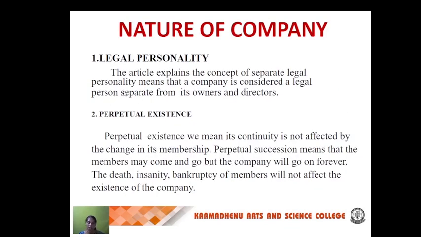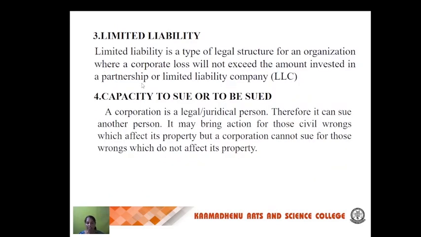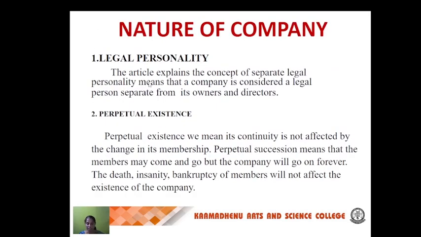Nature of a company. First, legal personality. Second, perpetual existence. Third, limited liability. Next, capacity to sue or be sued. The first, legal personality: the articles give more explanation about the separate legal personality. It means the company is considered separate from its owners and the directors. Next, perpetual existence. It means the company is not affected by changes in its members. Perpetual succession means the members can come and go, but the company should not shut down for any reason. The death or bankruptcy of members will not affect the existence of a company.